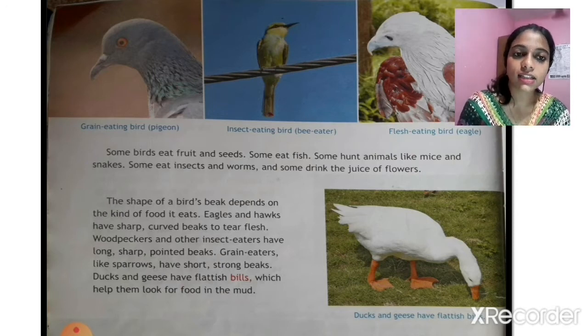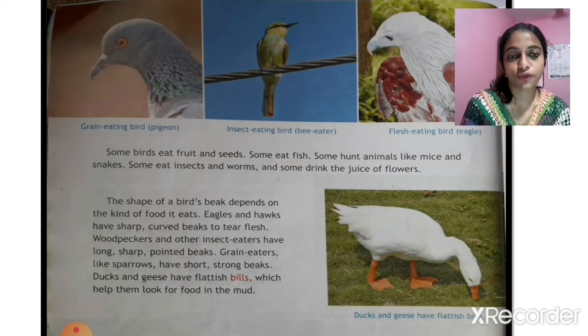Some birds eat fruits and seeds. Some eat fish, some hunt animals like mice and snakes. Some eat insects and worms and some drink the juice of flowers. So the birds can eat different things like fruits, seeds, fishes, animals like mice and snakes, and of course they can eat insects and worms and even the juice of flowers.